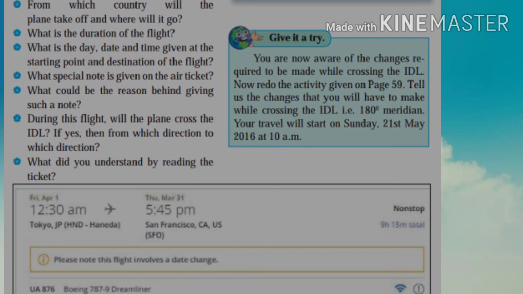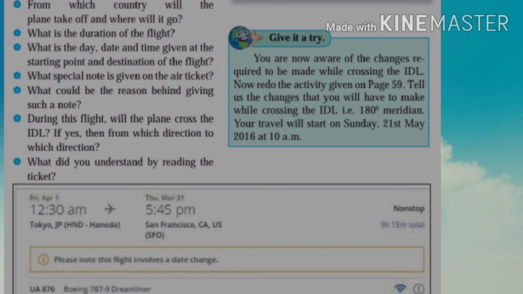From which country will the plane take off and where will it go? The plane will fly from Japan to the US. What is the duration of the flight? This is a non-stop direct flight and will take 9 hours 50 minutes to reach the destination. The next question is, what is the day, date and time given at the starting point and destination of the flight? The journey will start from Tokyo, the capital of Japan, on Friday, 1st April at 12:30 am.